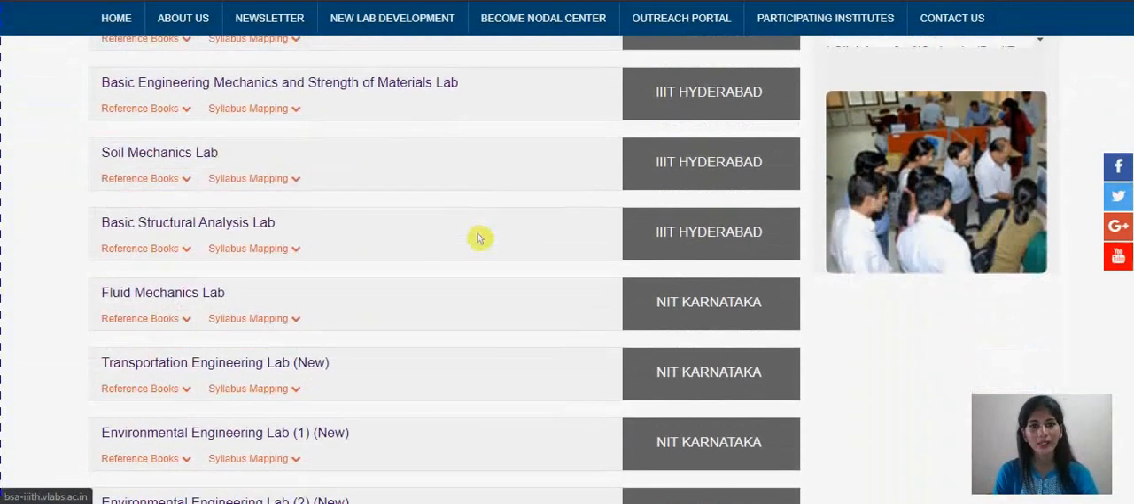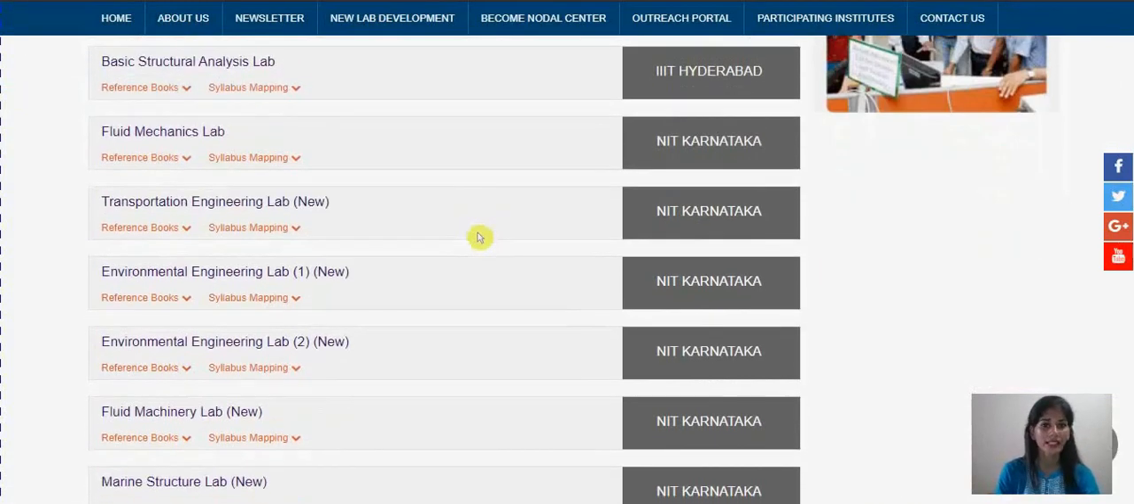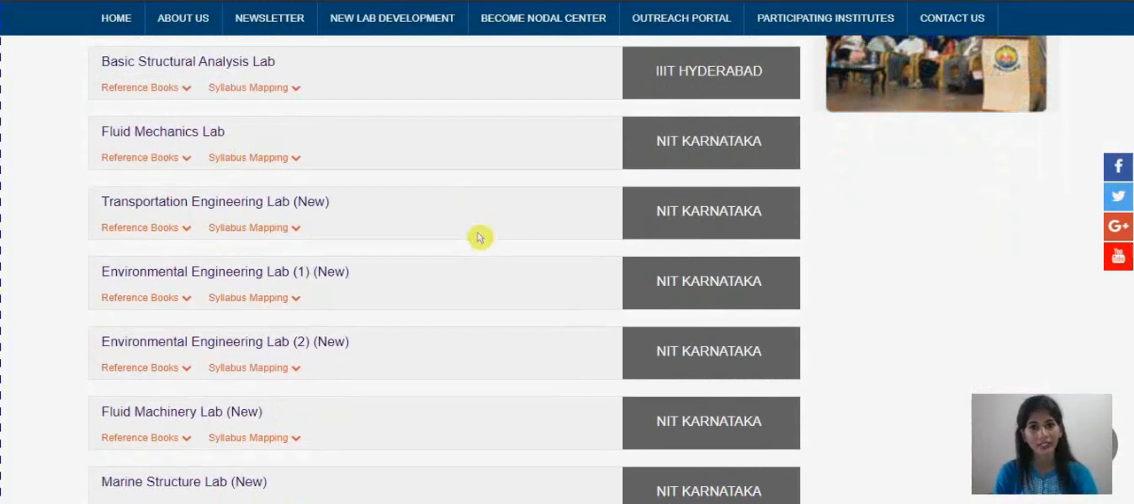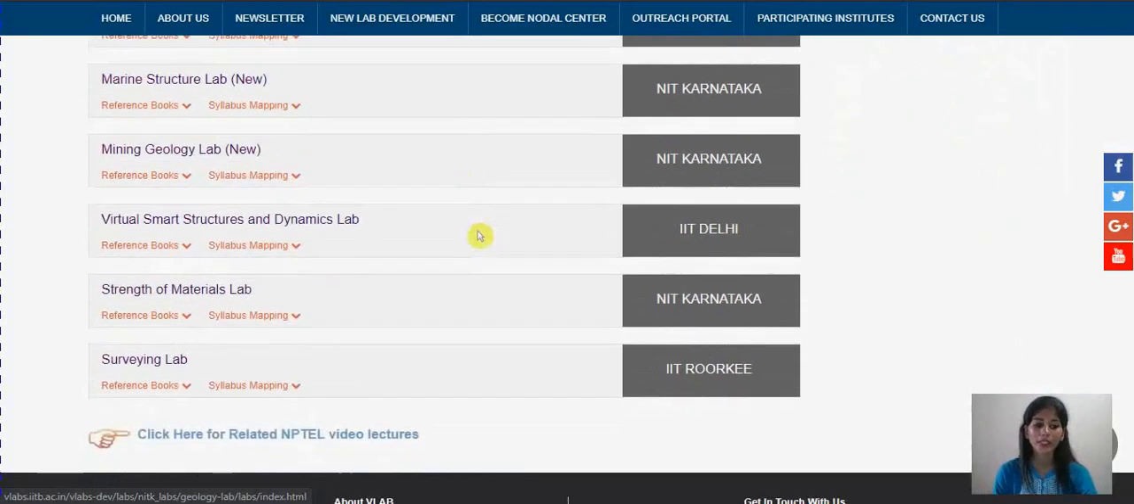From NITK Surathkal, we are offering 8 civil engineering labs, namely Strength of Material, Fluid Mechanics, Transportation Engineering, Environmental Engineering 1 and 2, Mining Geology, Marine Structures, and Fluid Machinery. I am going inside the Strength of Material lab.